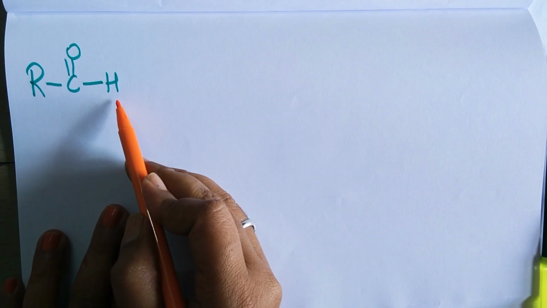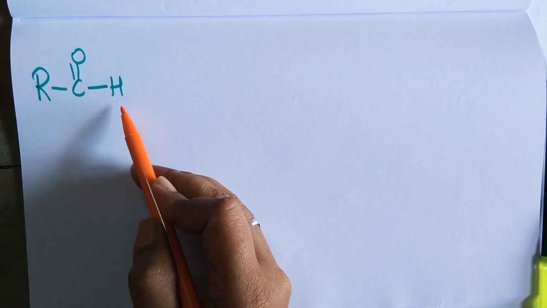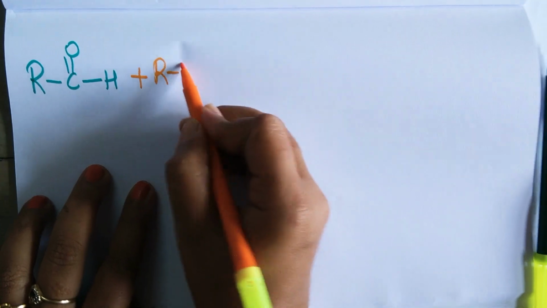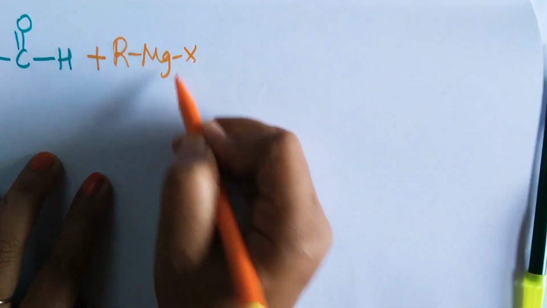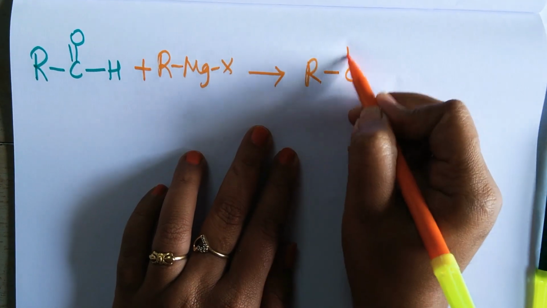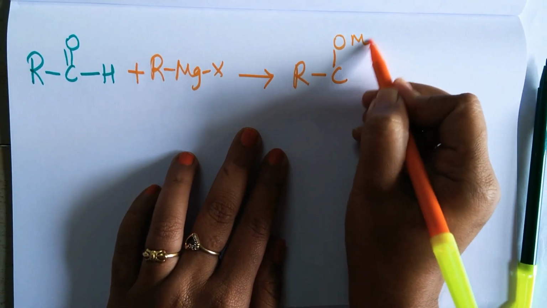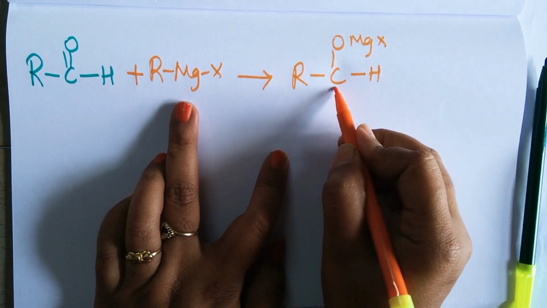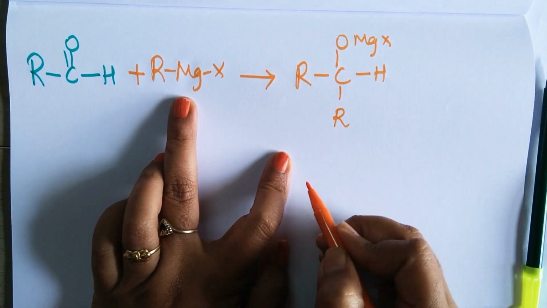So we will take up another example. This is an aldehyde other than methanol. So we will see what happens. I am going to react it with Grignard's reagent. So I get RCHOMgX. Good. Hydrogen remains as it is and R will come here. So this is an adduct.